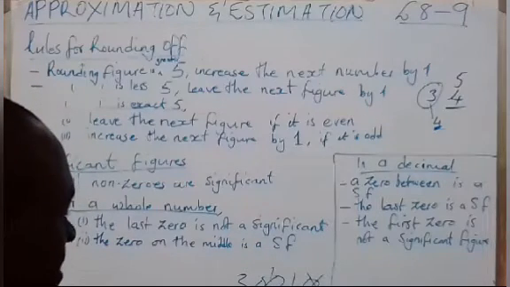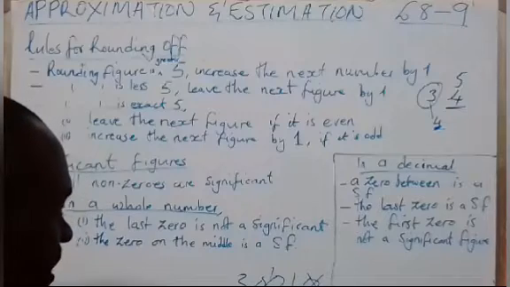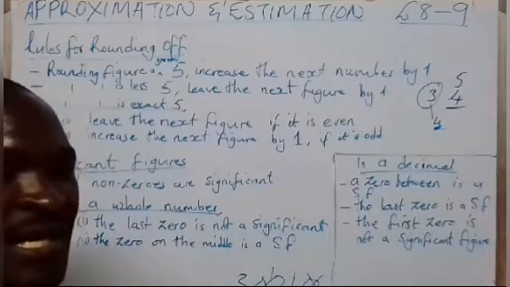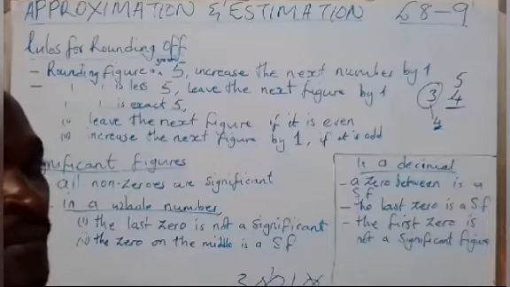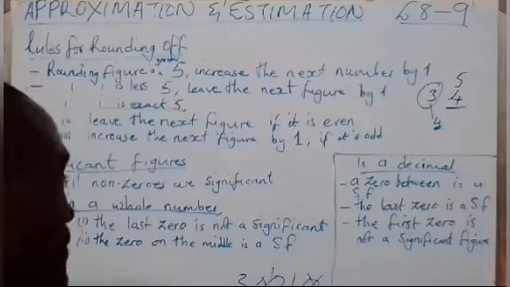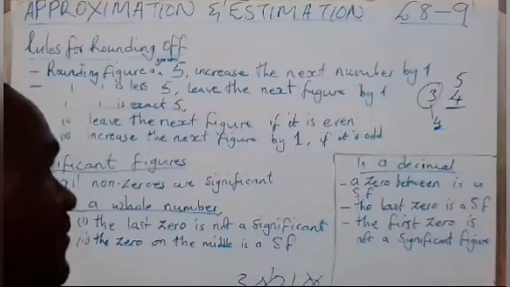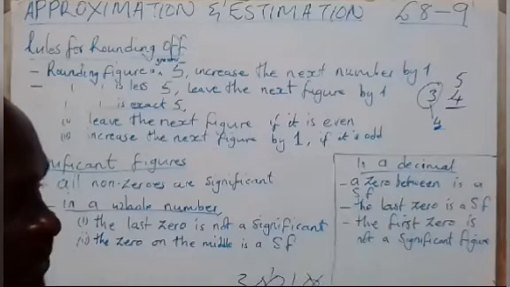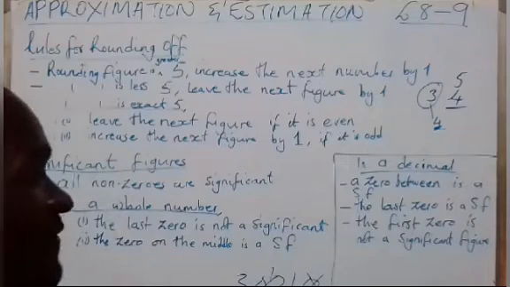This means that these zeros which are in the middle of these 3 and 1 are considered as significant figures. So when we start doing examples, do not get confused when I give an example on this concept.